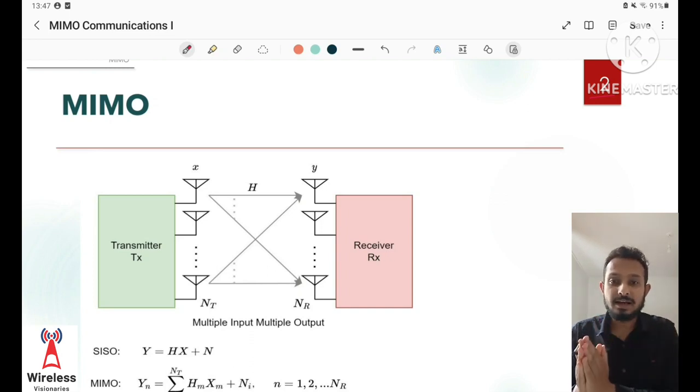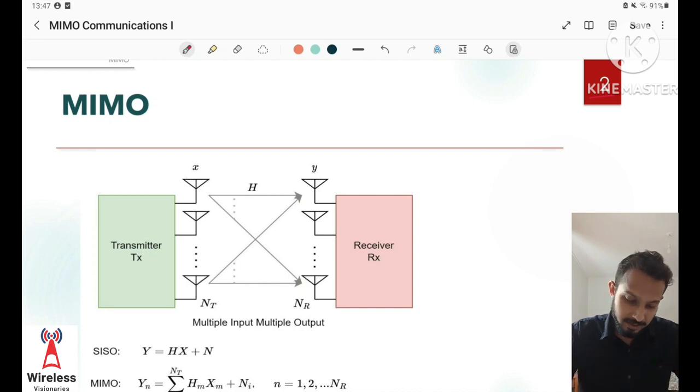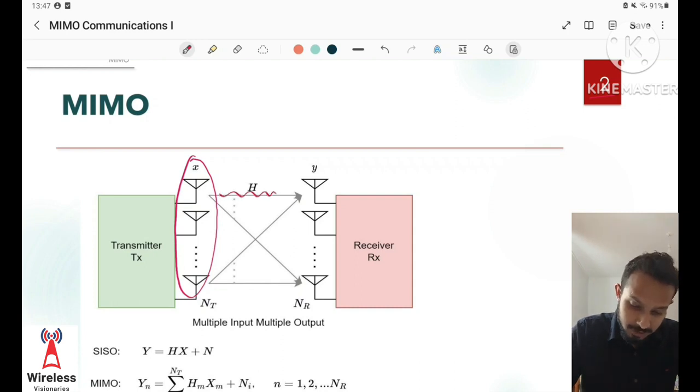When we talk about MIMO, we mean that we have multiple antennas at the transmitting end and multiple antennas at the receiver end.